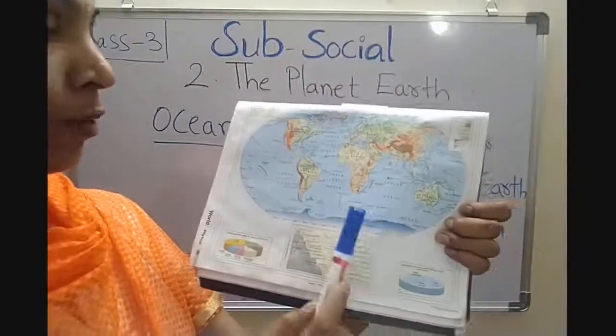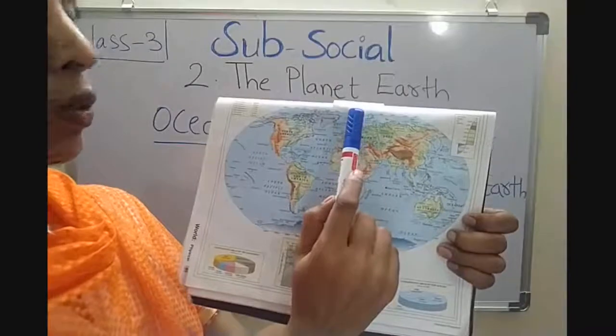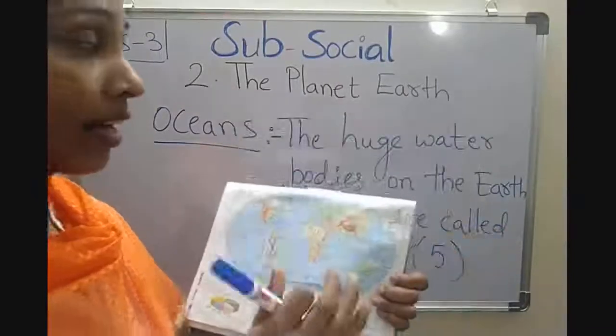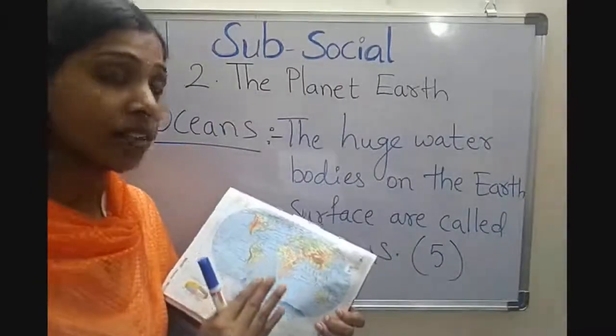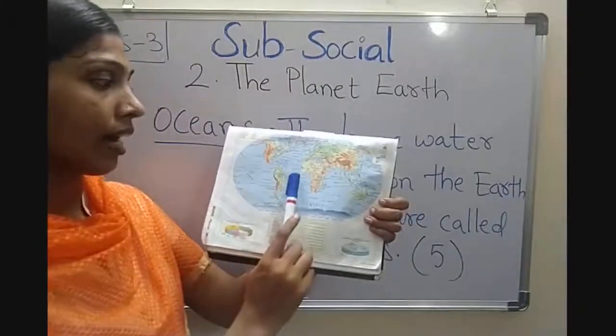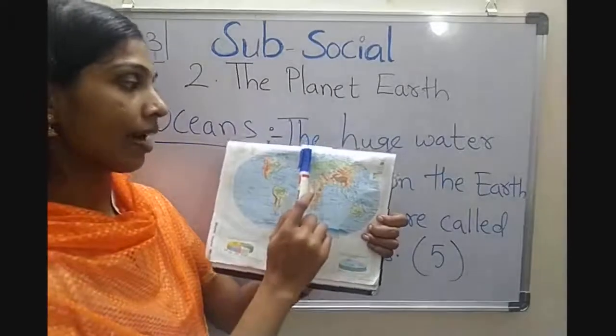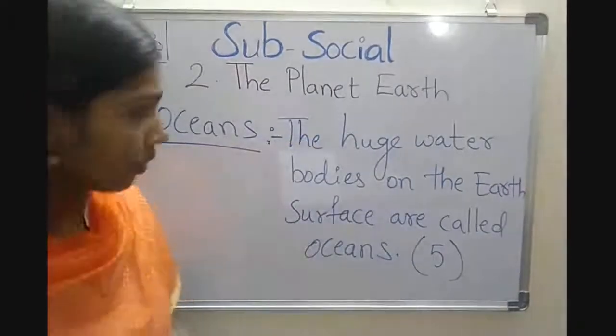Next, Arctic Ocean is the smallest ocean. So there are 5 oceans on the earth's surface. They are Pacific Ocean, Atlantic Ocean, Southern Ocean, Indian Ocean and Arctic Ocean.